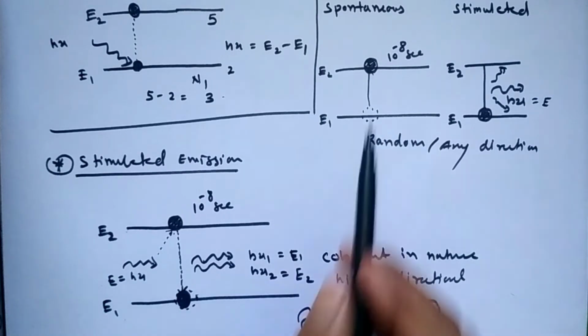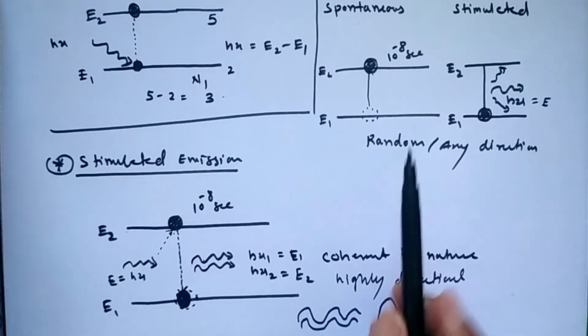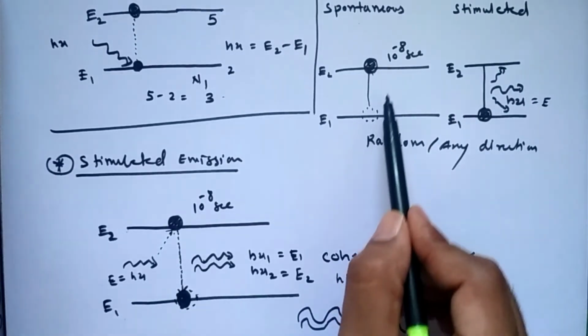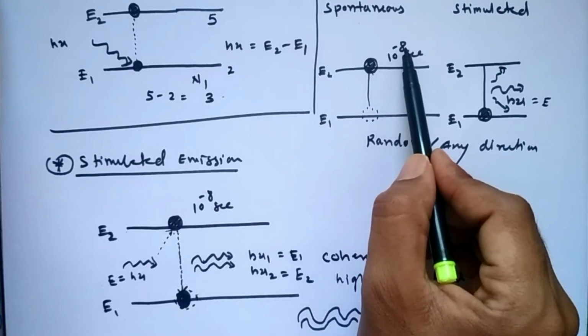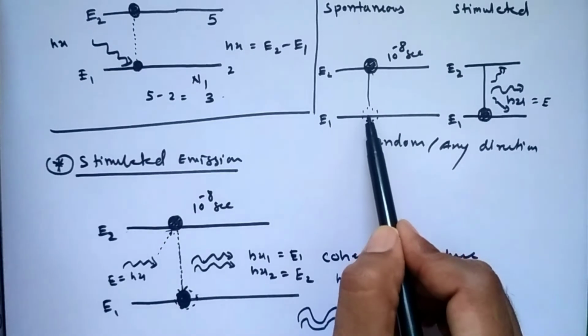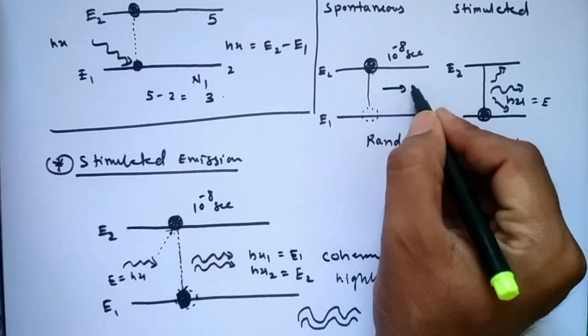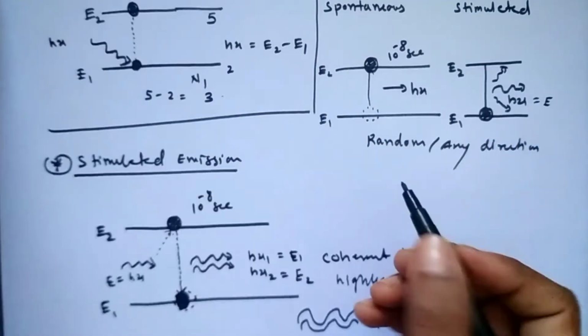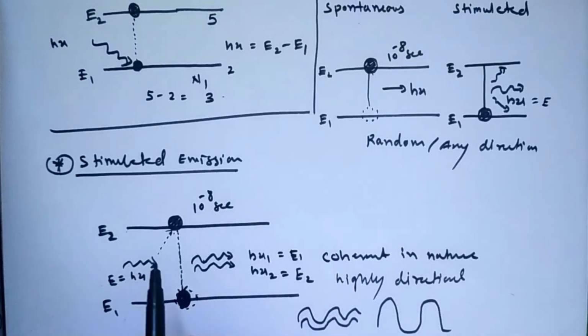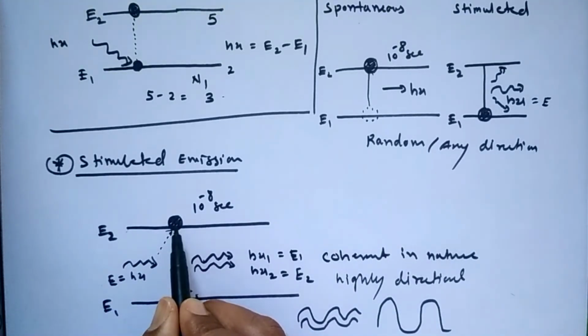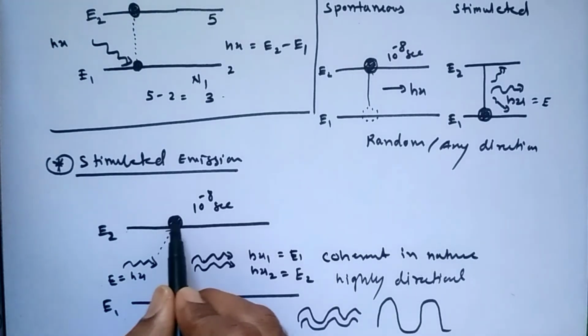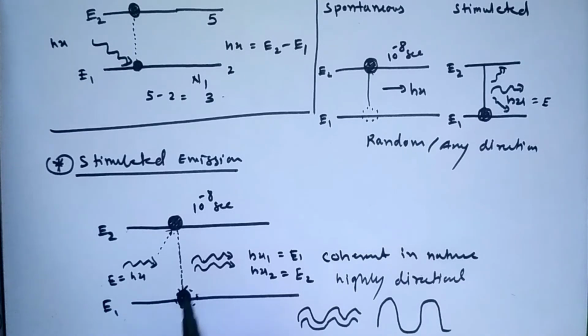The basic difference between spontaneous and stimulated emission is this: spontaneous emission happens automatically, because after the time of 10 to the power minus 8 second, the atom automatically comes back to its original position by releasing some energy h nu. But in stimulated emission, the unstable or excited atom is forced to come back to its original position. This is the basic difference between spontaneous emission and stimulated emission.